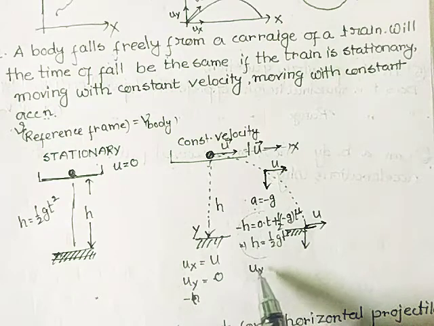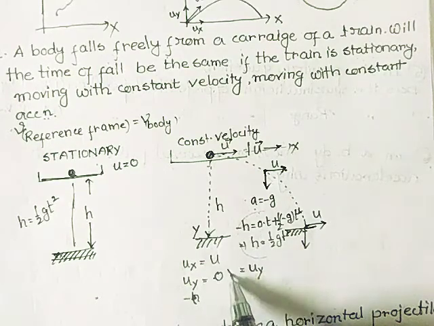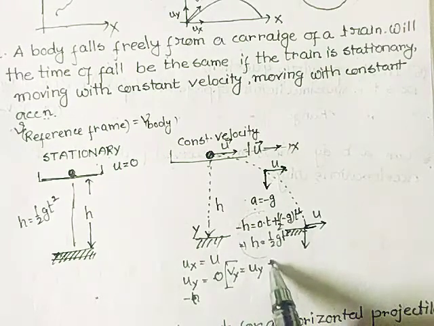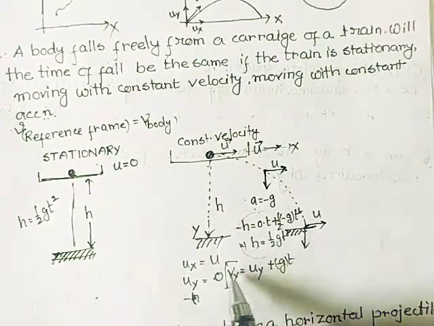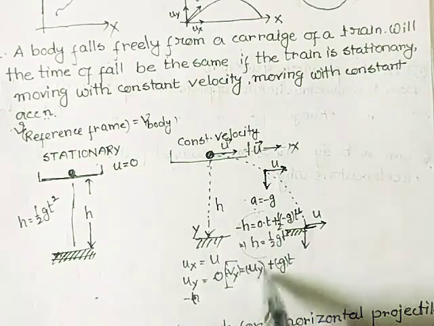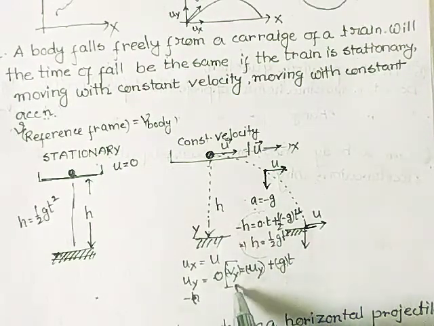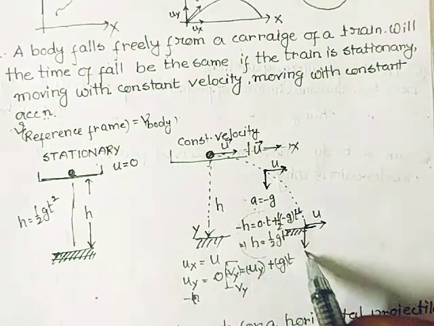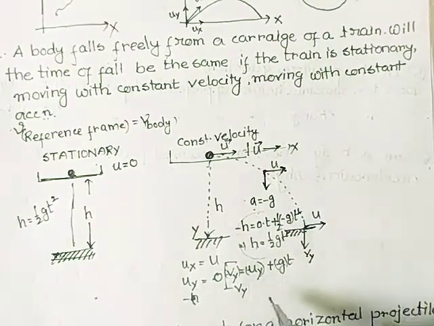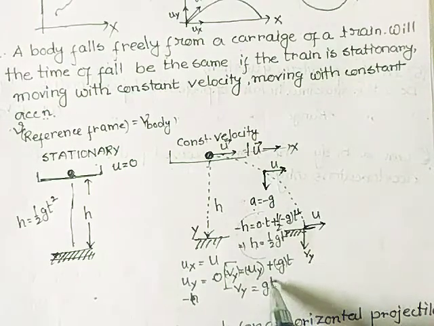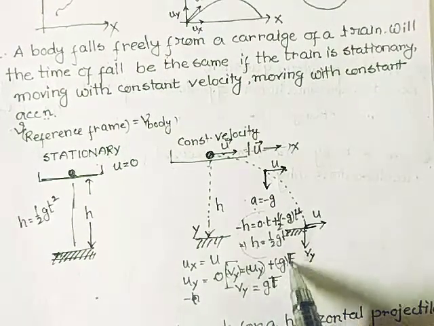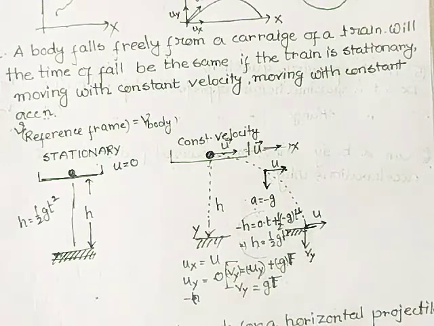The initial velocity uy is 0, so vy is minus gt. Since the particle is moving in the negative y direction, it should be negative. So the velocity along the y direction should equal g into capital T, since after capital T time it reaches here.